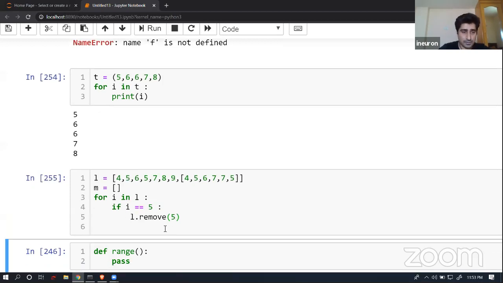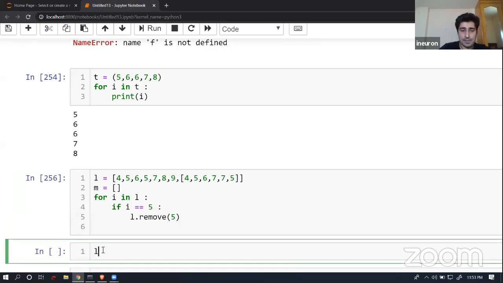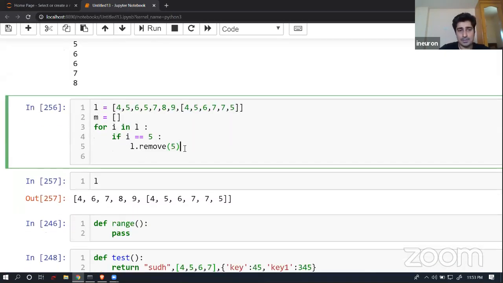So in this way it will remove this entire data from the first one. If I print L, yes, the first one is gone.